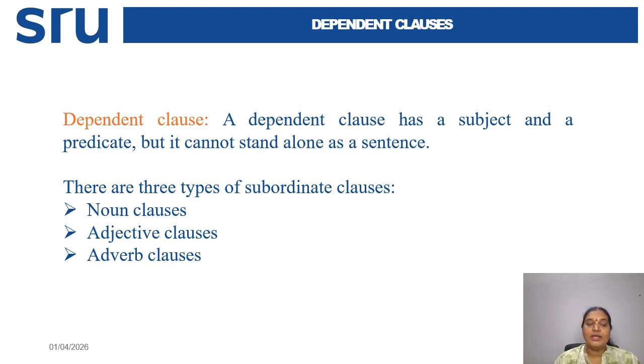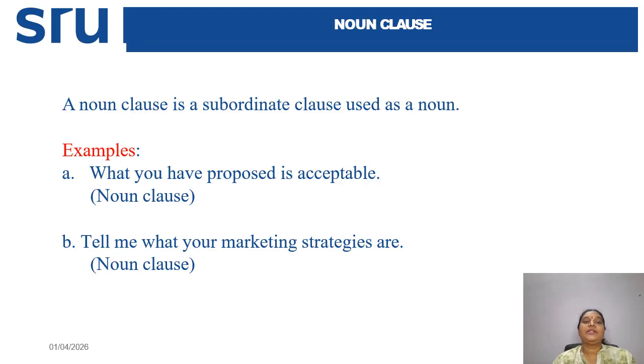Now let's see what noun clauses, adjective clauses, and adverb clauses are, and how they act. A noun clause is a subordinate clause and it is used as a noun. Here, what you have proposed is acceptable. What you have proposed is acting as a noun and is considered a noun clause.